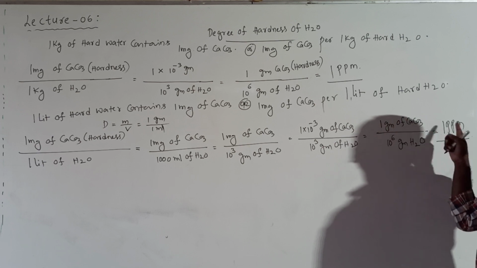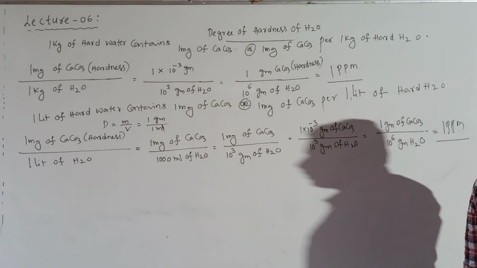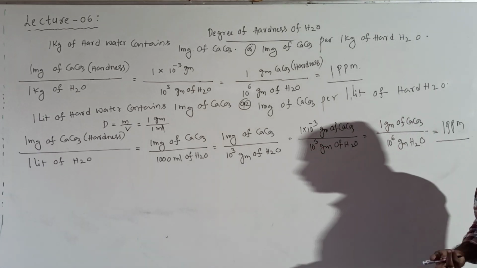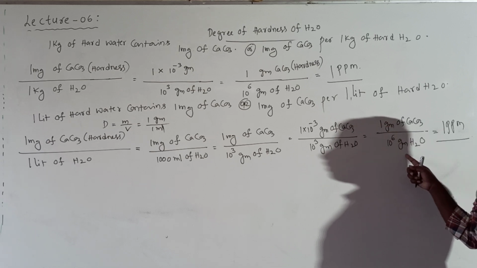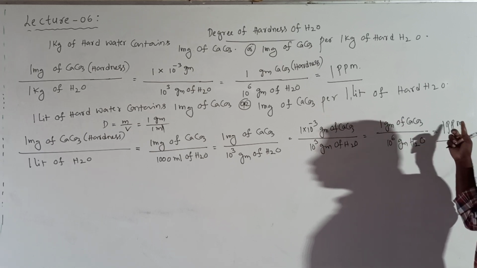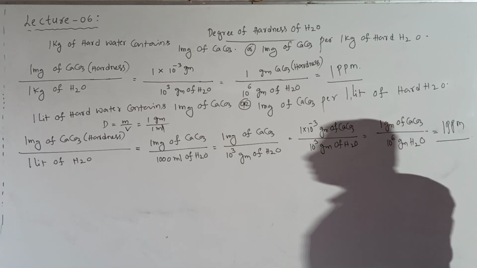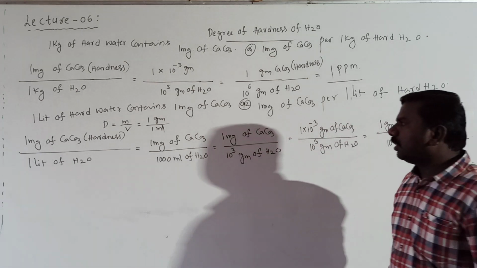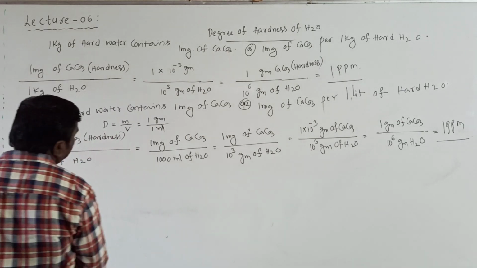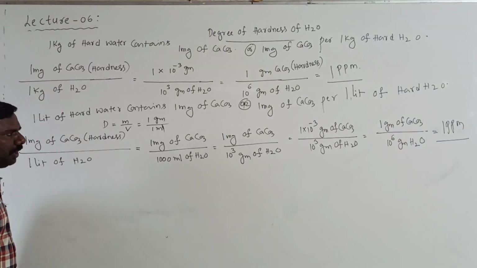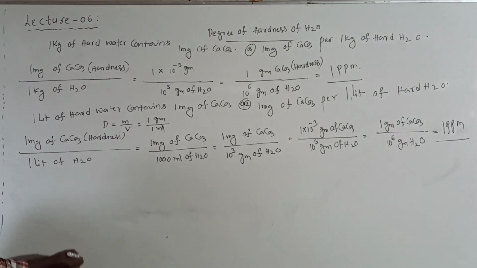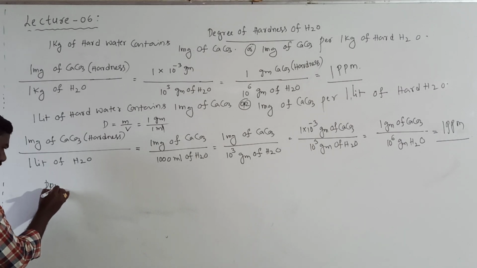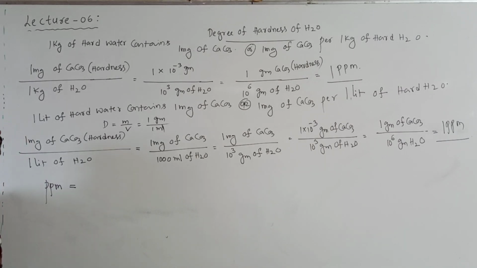If it is 1 part, if it is 2 parts per million: 1 gram present in 1 million grams is 1 part per million. 2 grams present in 1 million, that is called 2 ppm. So now ppm, we simply need a few topics. ppm is very important. What is ppm?